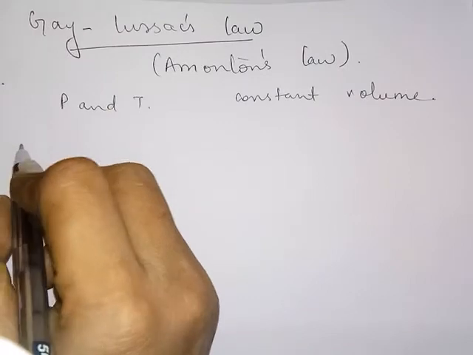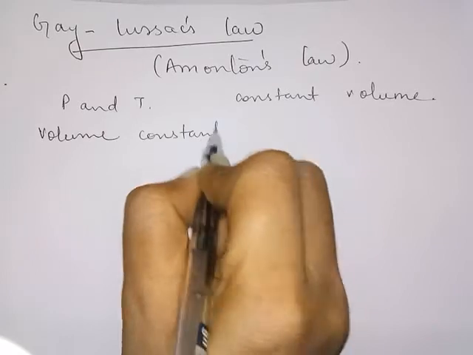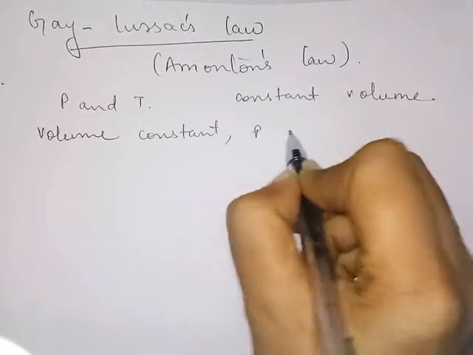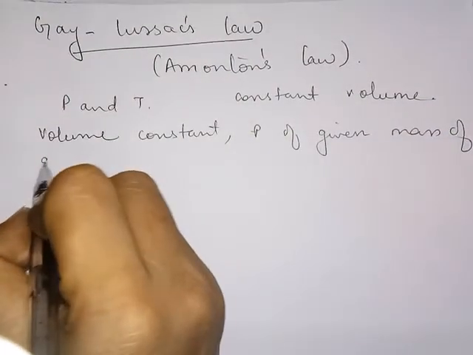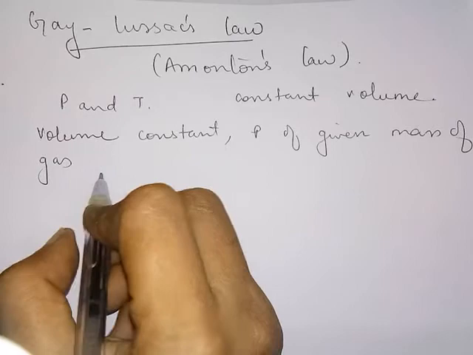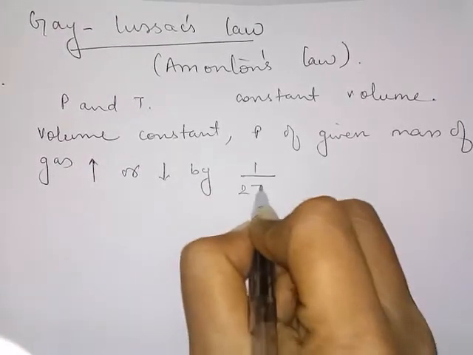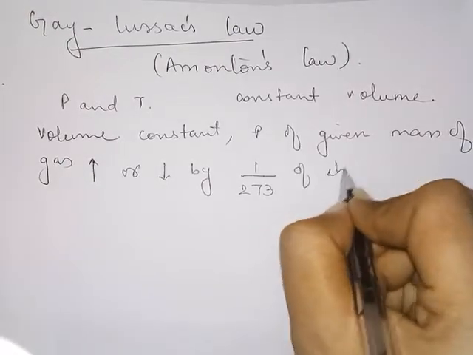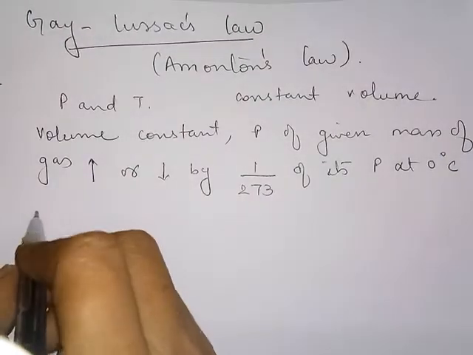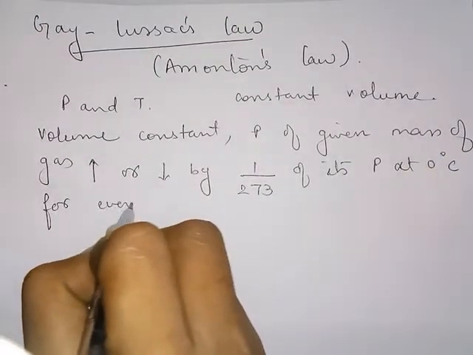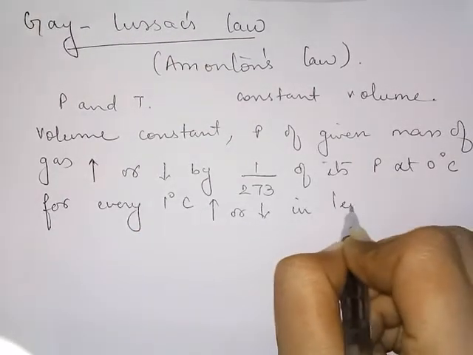This law states that when the volume of the gas is constant, the pressure of a given mass of gas increases or decreases by 1 by 273 of its pressure at 0 degrees Celsius for every 1 degree centigrade rise or fall in temperature.